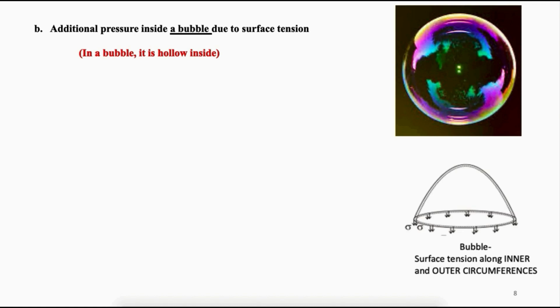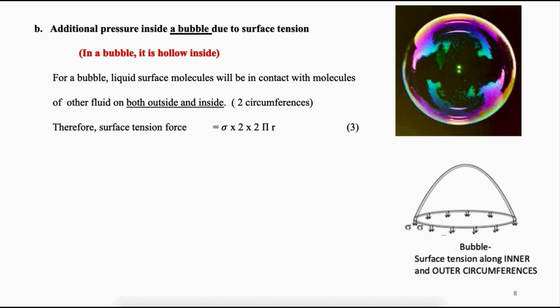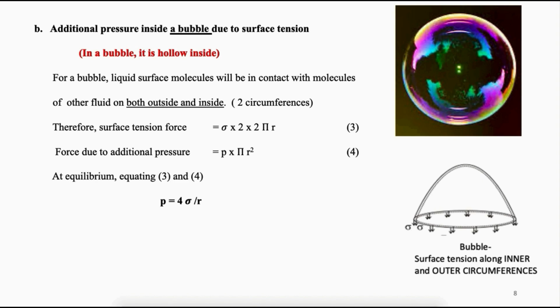Now, additional pressure inside a bubble due to surface tension effect. As shown in figure, a bubble is hollow inside. It will have two surfaces in contact with different types of fluids. The surface tension force is 2 times here when compared to the first case, whereas pressure force is same because projected area is same. Now, equating equations 3 and 4, we get the additional pressure P is equal to 4 sigma by R.